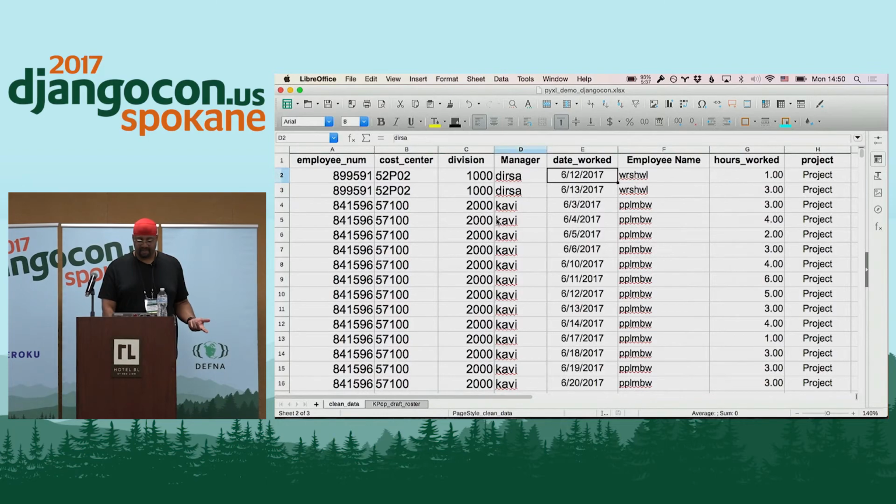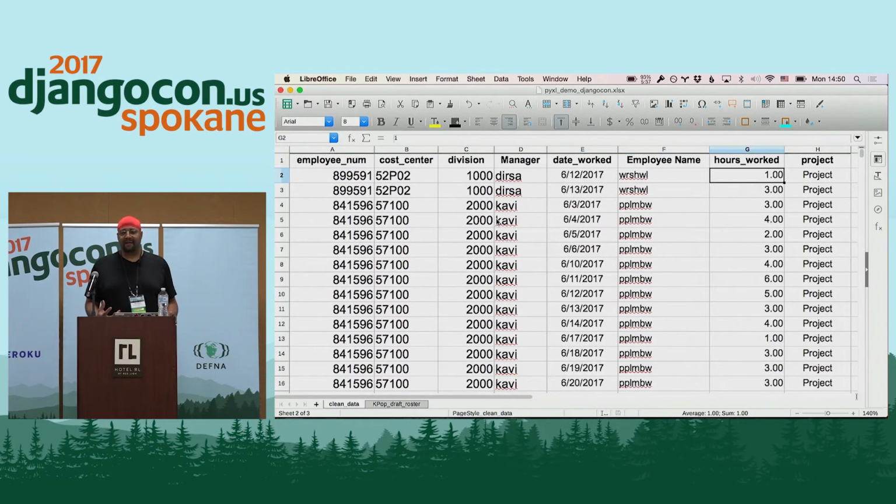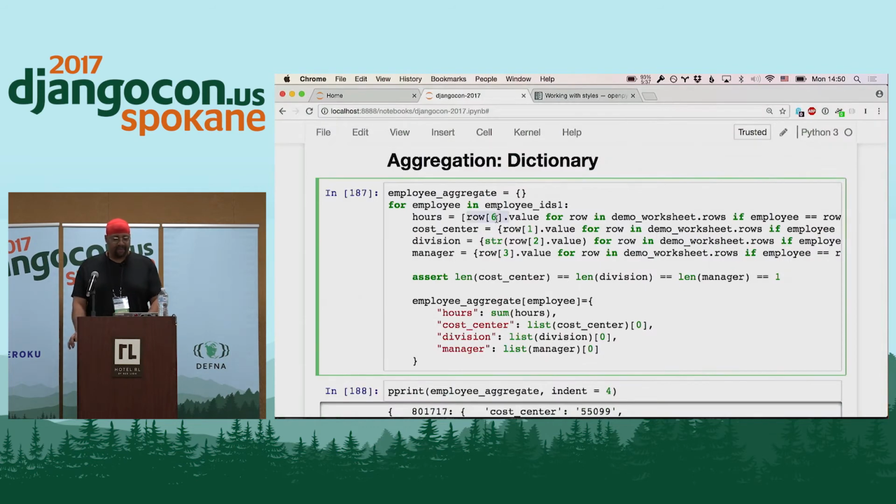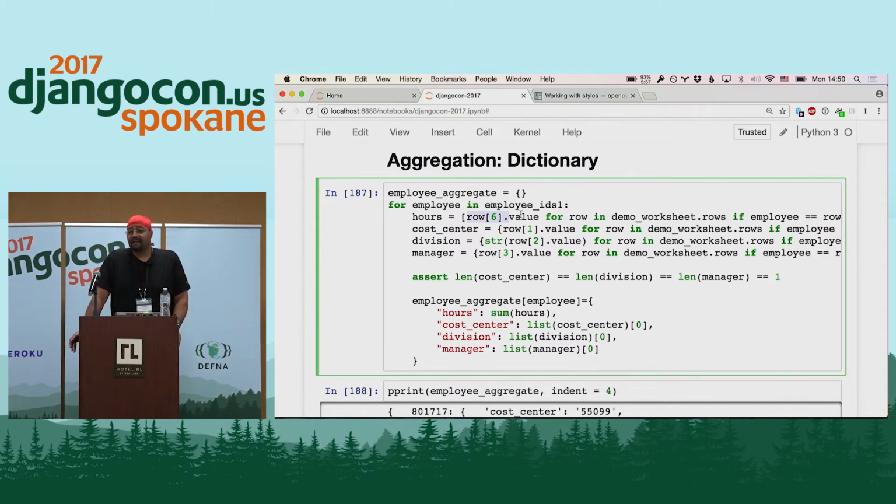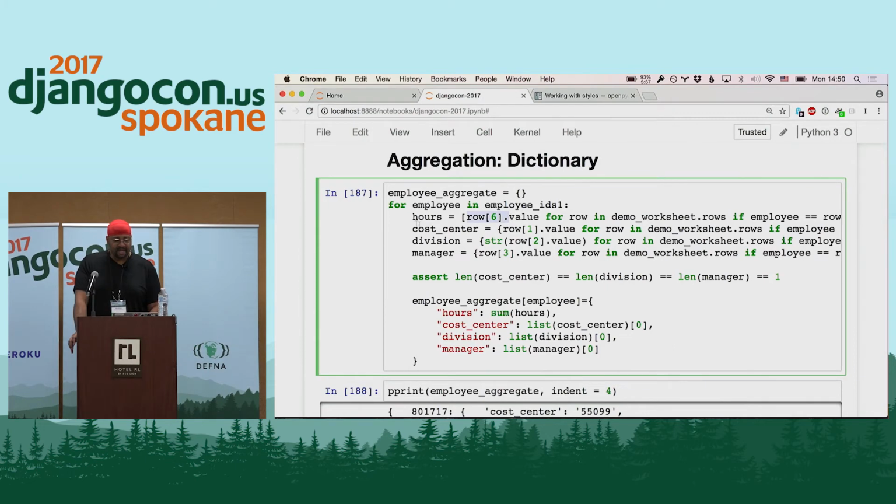Well, I can't use my key. 0, 1, 2, 3, 4, 5, 6. So I'm getting the hours there. But I'm using that row value, row index 6, which is going to be a cell object in the row, then dot value, so I'm pulling the value out of that. And that's what's getting me my hours. Doing the same thing to get the cost center, the division, and the manager.